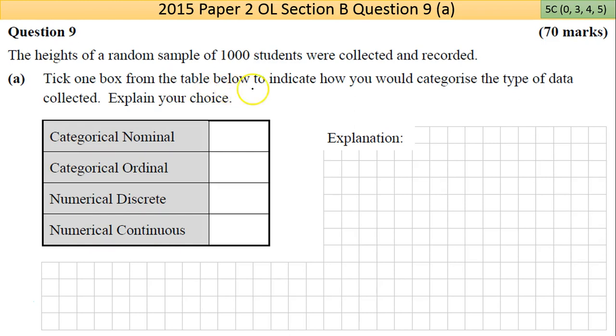Take one box from the table below to indicate how you would categorize the type of data collected and explain your choice. So look, you could just guess. If you have no clue what these things mean, I often struggle to remember the difference between them. But if you want a one in four chance of getting it right by guessing, that should get you the low partial. Okay. Obviously, you need to know what these things are, so it's very basic statistics.